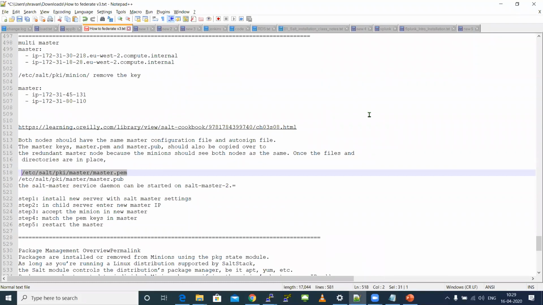Okay, so just practice all my SLS files, all my commands. From the Salt perspective, I told you what are the possible things available. Apart from this, you have more SLS files. I have those personally with me. If anyone is interested, they can privately ping me for those SLS files. I can share them for your better practice. From the Salt perspective, I have just completed all the possible commands.